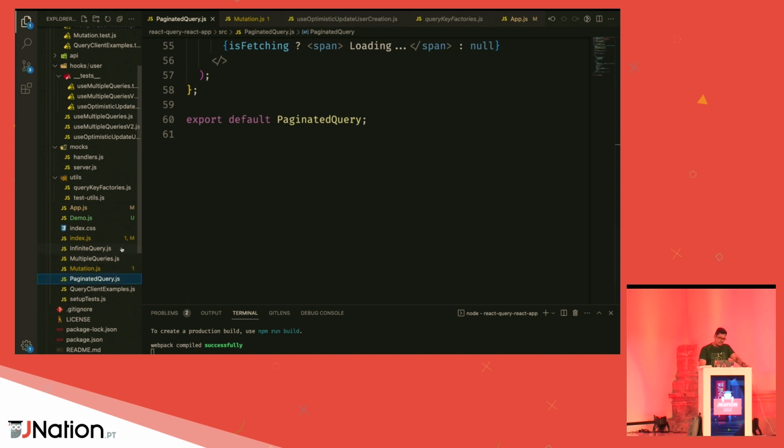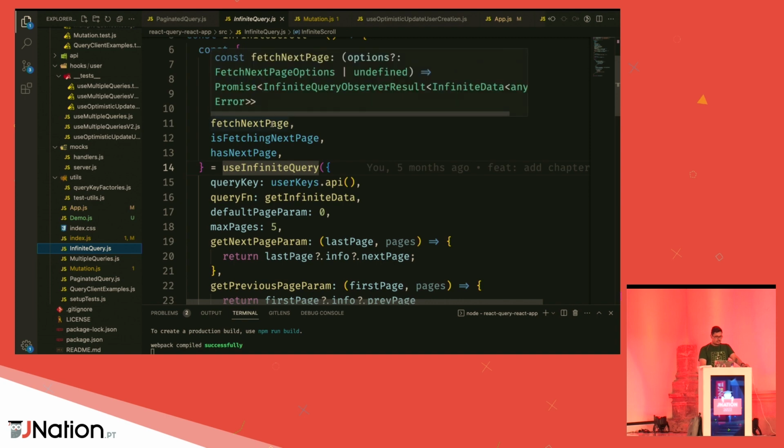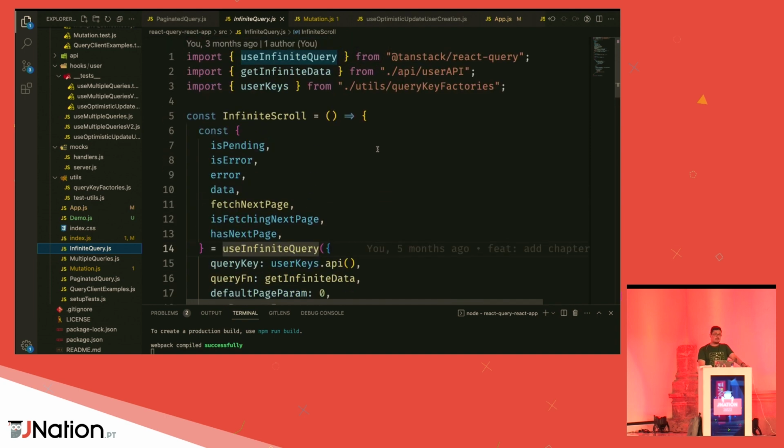Another thing that you might be thinking, you can also do infinite queries. I'm not going to go over this hook because it would take me more time than I'd like to explain it, but it also has a custom hook called useInfiniteQuery that allows you to do infinite APIs and stuff like that. So that's pretty much it.